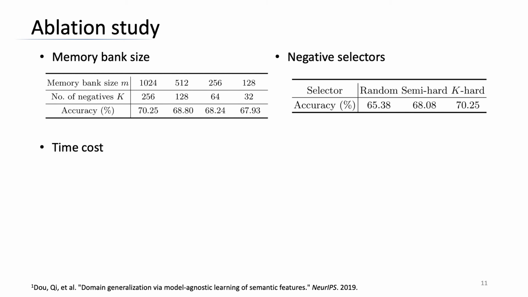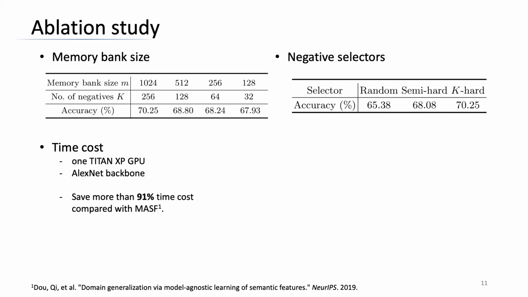Apart from the performance improvement over other methods, our method has much lower computation cost. Under the same server setting, one Titan XP GPU and AlexNet backbone, our method could save more than 91% time cost on training phase compared with the MASF.